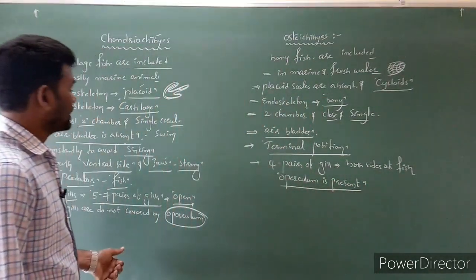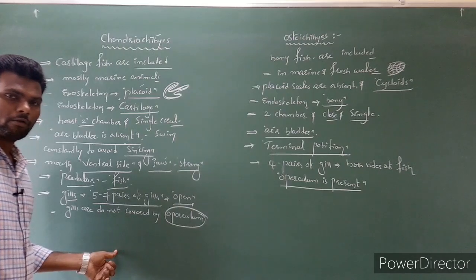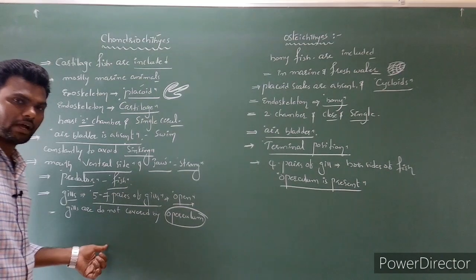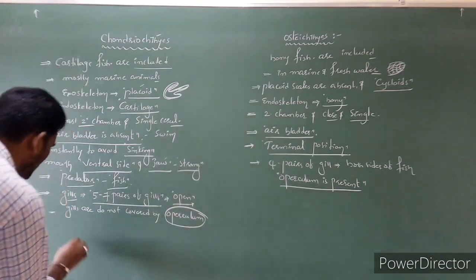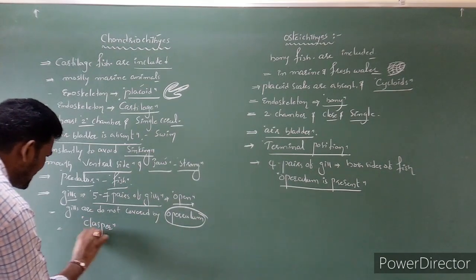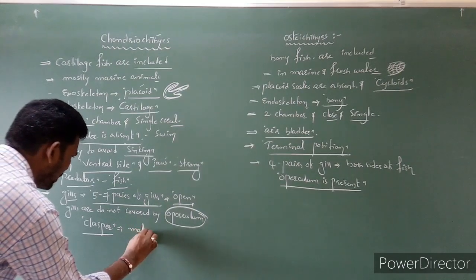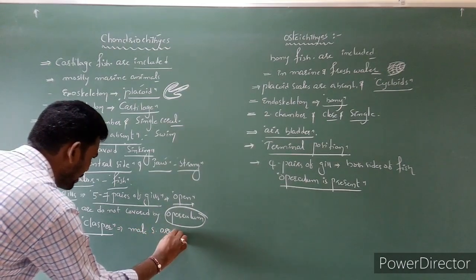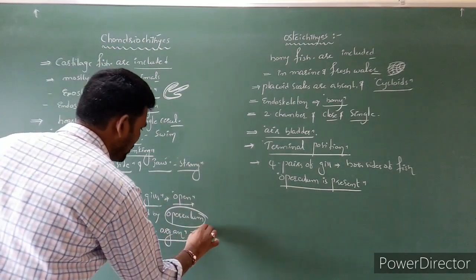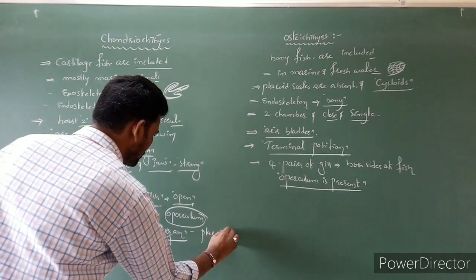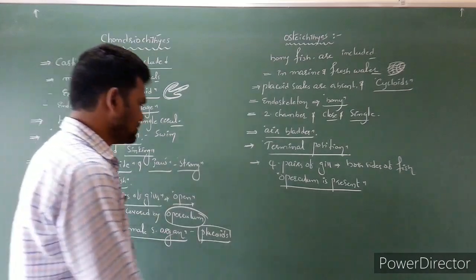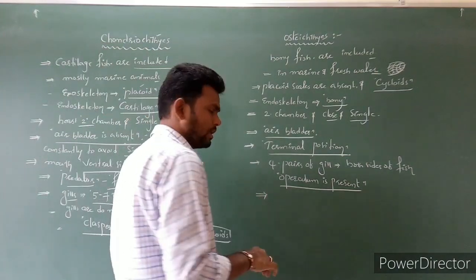Next, one important character in Chondrichthyes: placoid scales are modified into a male device called a clasper. The clasper is a male sexual organ, a modification of placoid scales. But in Osteichthyes, placoid scales are generally absent, so there is no modification.